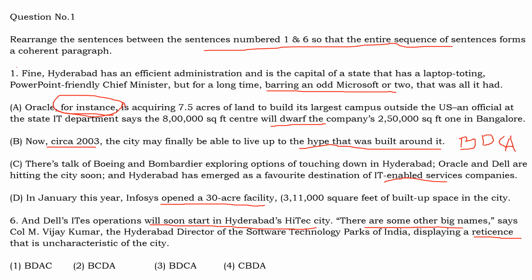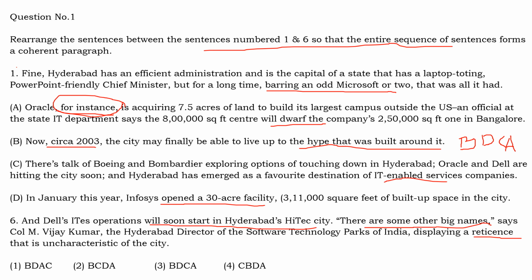So he is not disclosing which are the other big companies which are going to come. So he is being reticent, means he is not very open in talking about which other companies are going to come. Maybe he has his own reasons for not disclosing. So that is why the sentence is saying displaying a reticence that is uncharacteristic.